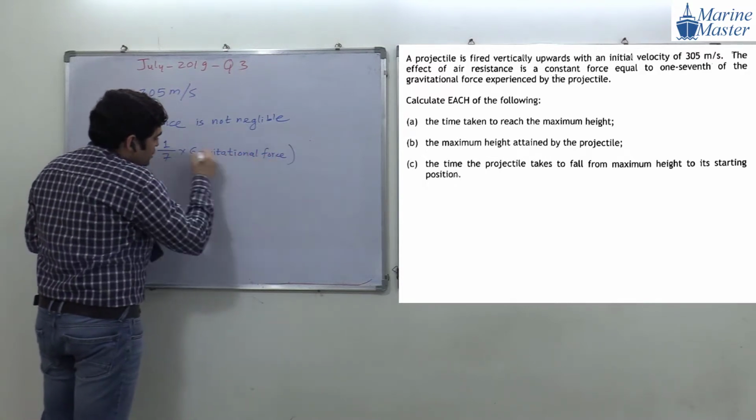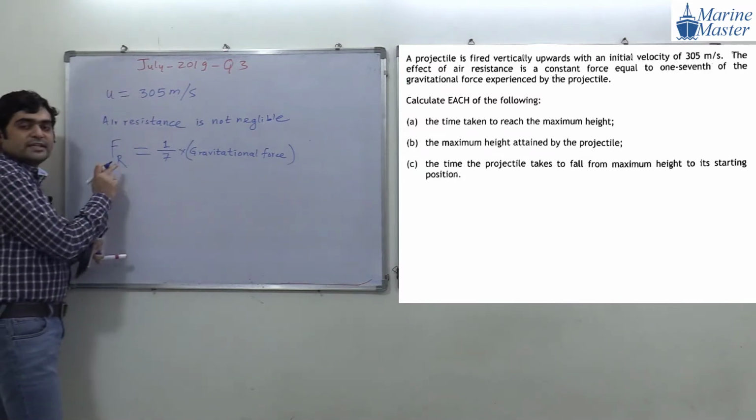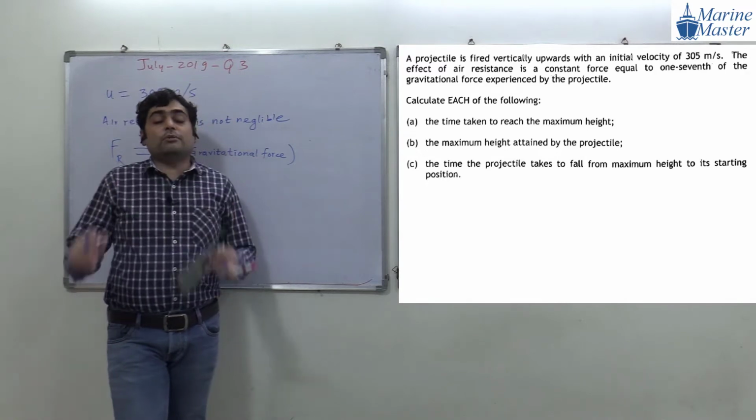1/7 of the gravitational force. Okay, guys, are you getting my point? So here Fr means our resistance force, air resistance force, equal to 1/7 of the gravitational force.